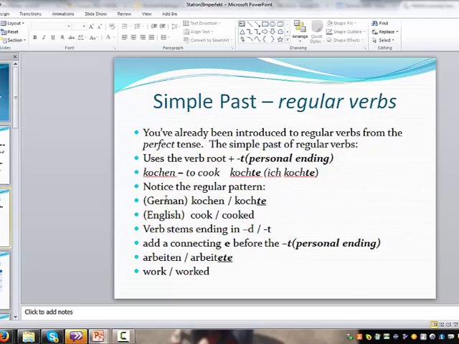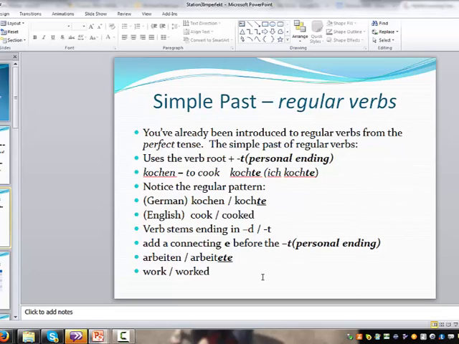Most verbs, other than verbs like sein, are going to end in en in the infinitive. Kochen, arbeiten, hören, etc. Okay, so what you're going to do is just use that root, and then the suffix is always going to be a t and an e, but it'll change depending on the subject.